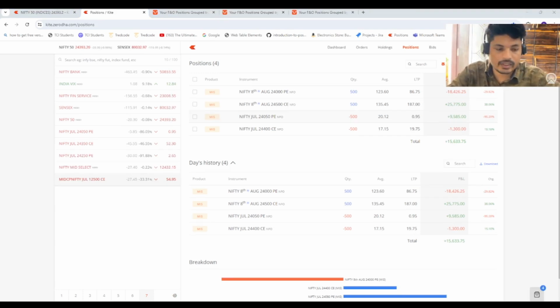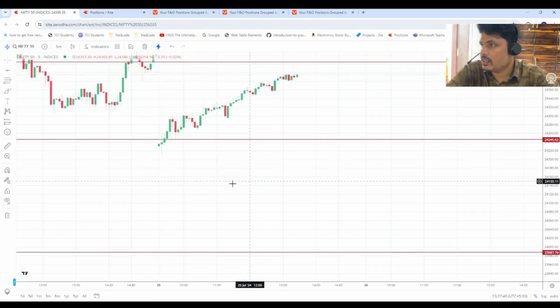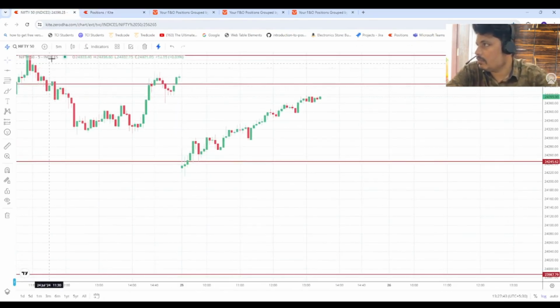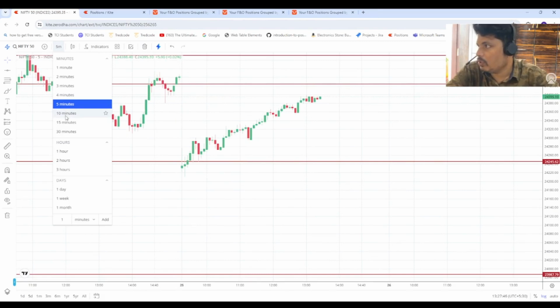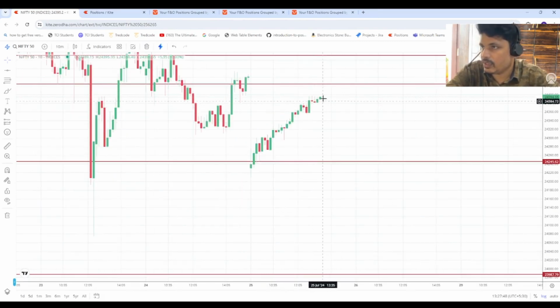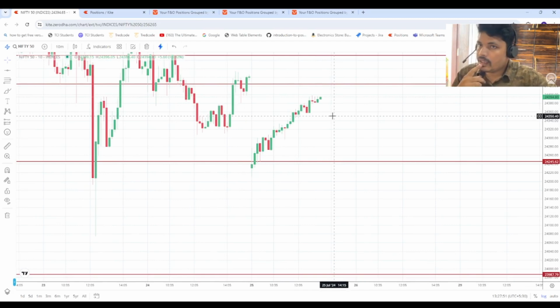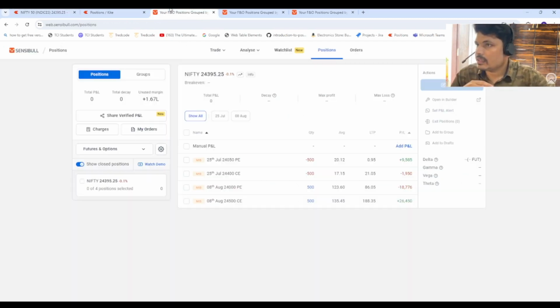Hi everyone. Now the time is 1:30, and currently my positions are running at around 15,000 profit, 15,200. Actually, I'll explain what happened with the market. If you can see this particular range, every candle is going up, and one candle will come down, and the next candle will break up and go upside. And if the market closes in this particular range, I'll get the maximum amount of profit, around 26,000.